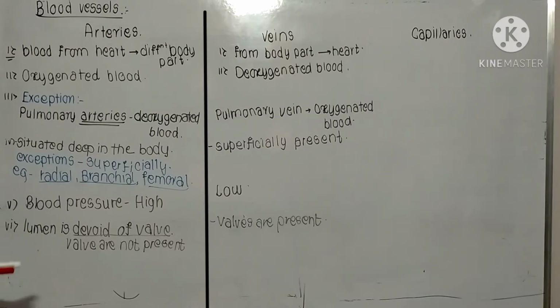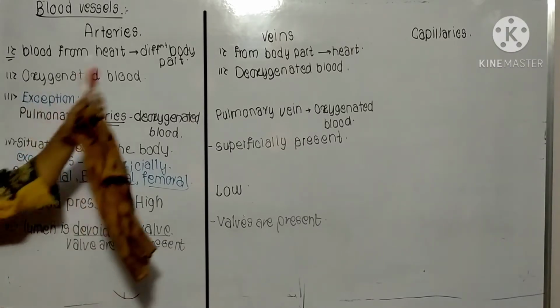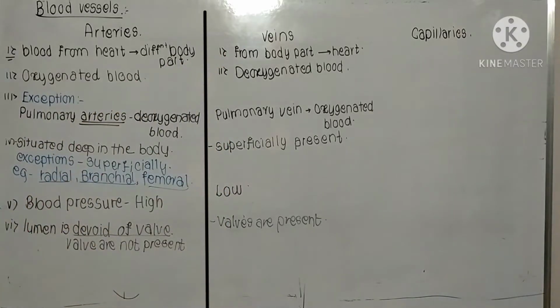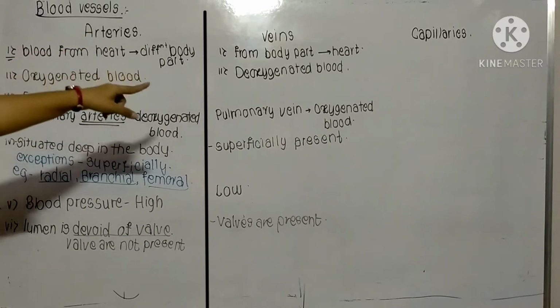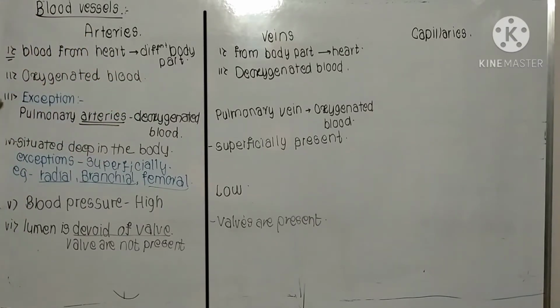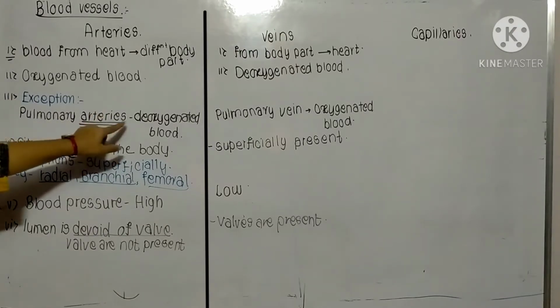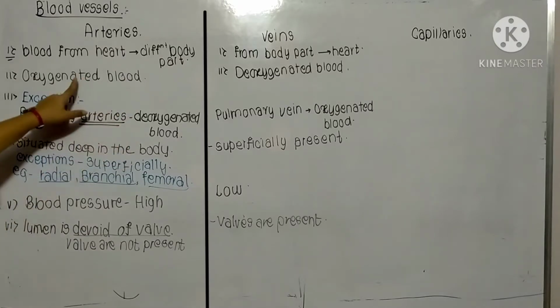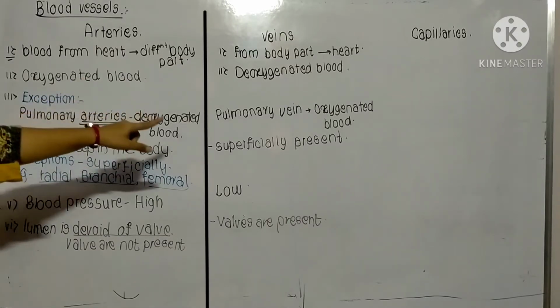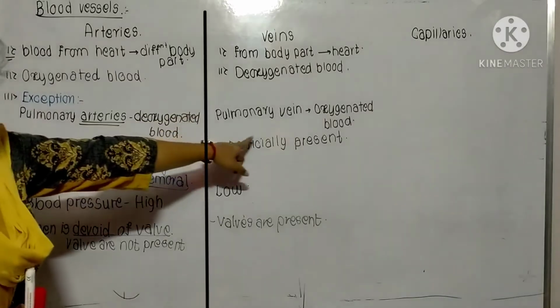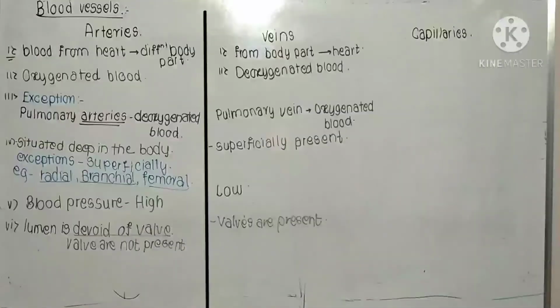So this is the difference between arteries and veins. Check it. I'll tell you once again. Arteries carry blood from the heart to the different body parts, and veins carry blood from different body parts towards the heart. Arteries always carry oxygenated blood. Veins always carry deoxygenated blood. There is one exception, that is the pulmonary artery. Though it is an artery, it carries deoxygenated blood. The pulmonary vein, though it is a vein, carries oxygenated blood.